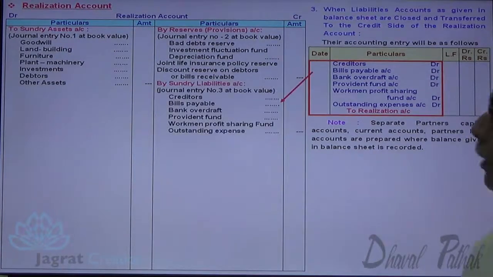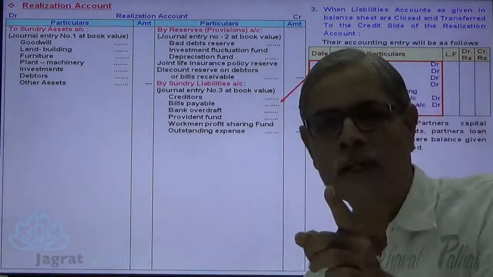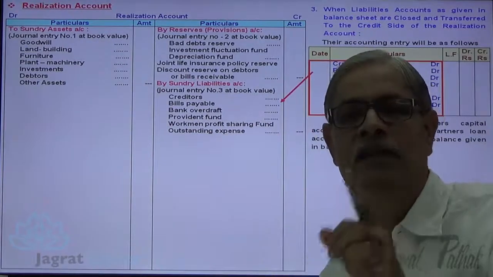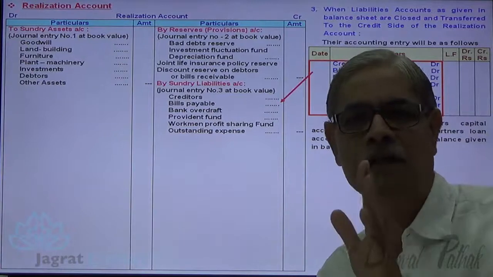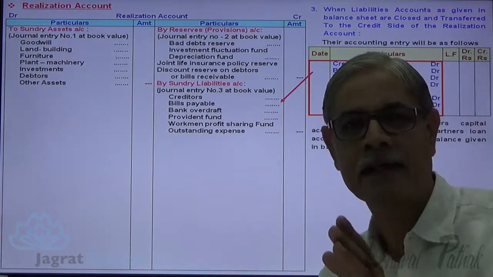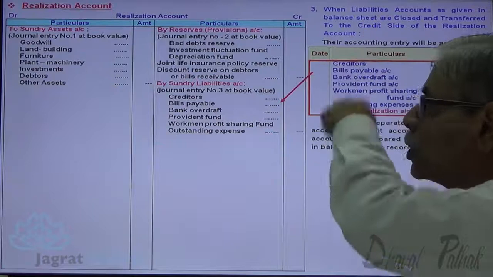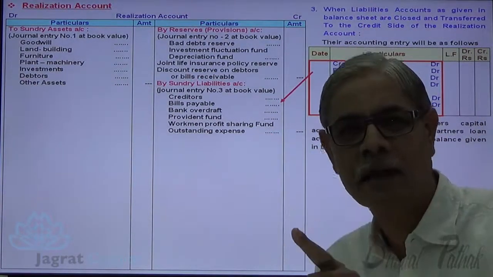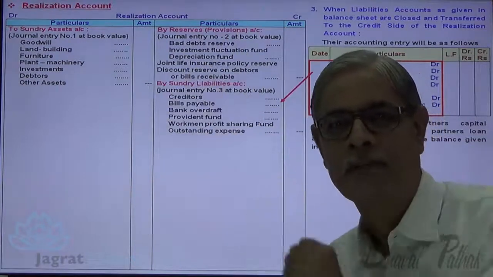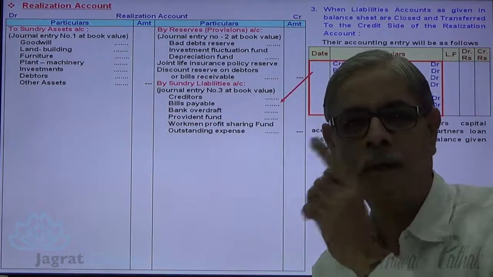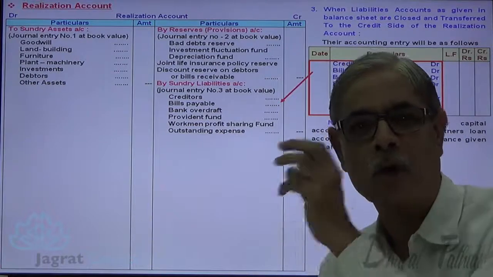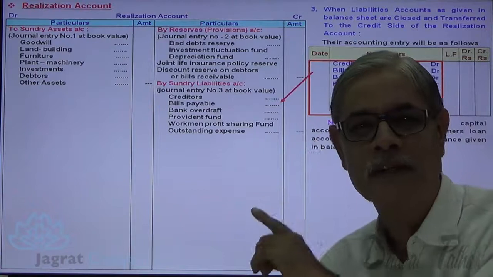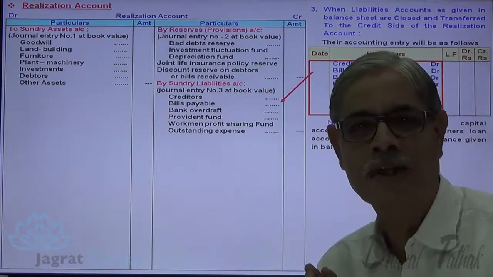So realization account is credited for all the liabilities transferred to the credit side of realization account, which are intended to be settled, which are intended to be paid out. So what is the first step? Transfer all assets given in the balance sheet at book value to the debit side of realization account. Transfer to the credit side of realization account all provisions against assets. Transfer all liabilities to be settled to the credit side of realization account.